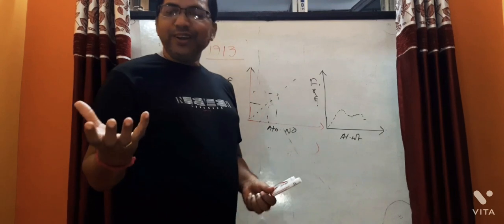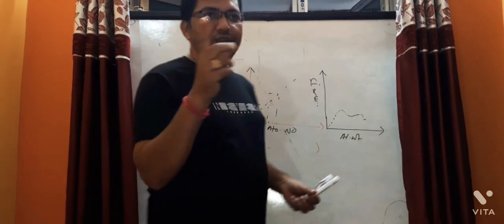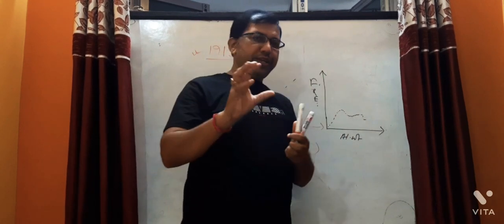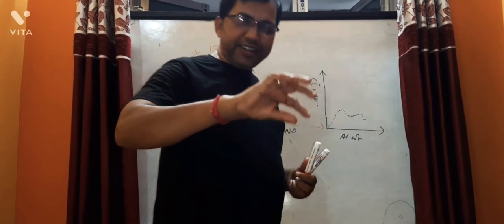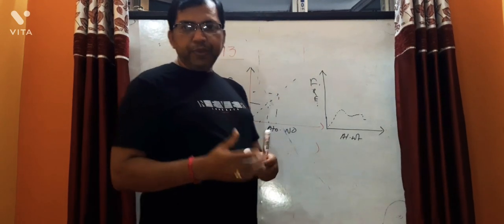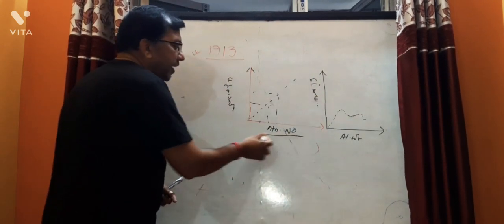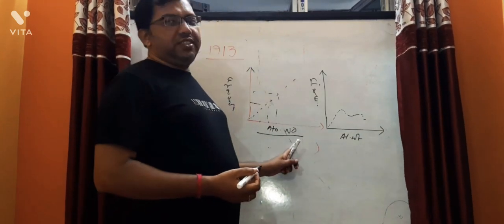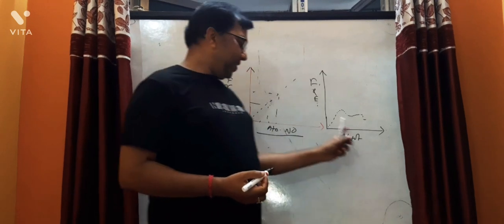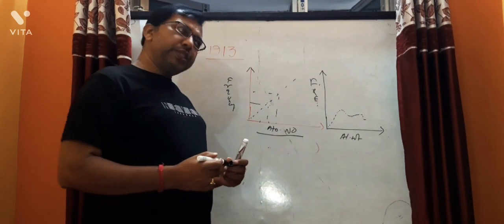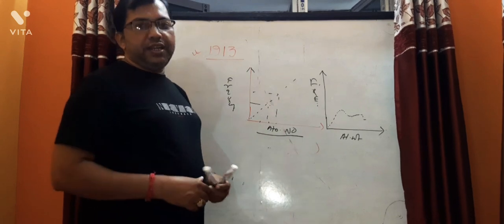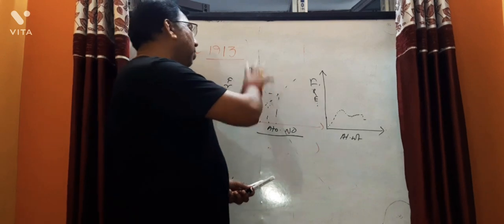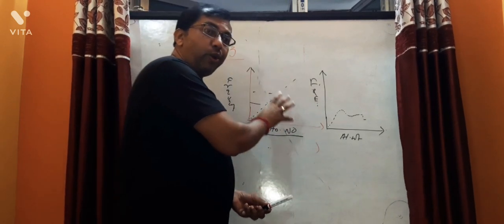What is the modern periodic law? The modern periodic law states that the physical and chemical properties of elements are the periodic functions of their atomic numbers. Just one word is changed. It was atomic weight, now it is atomic number. Chemical and physical properties of elements are the periodic functions of atomic number. This is the modern periodic law.